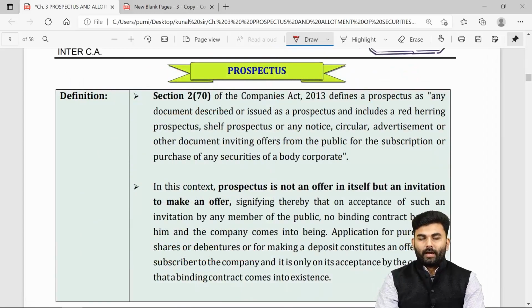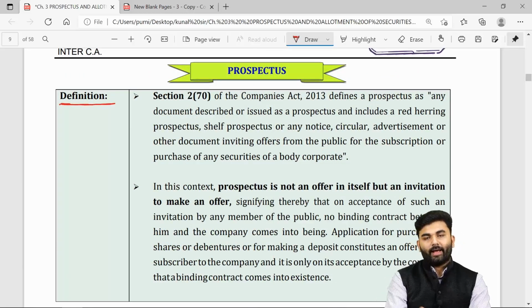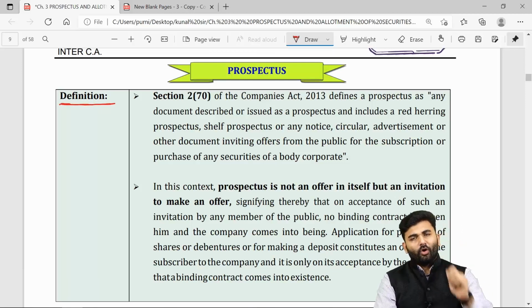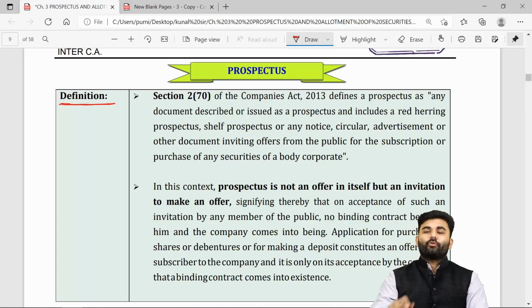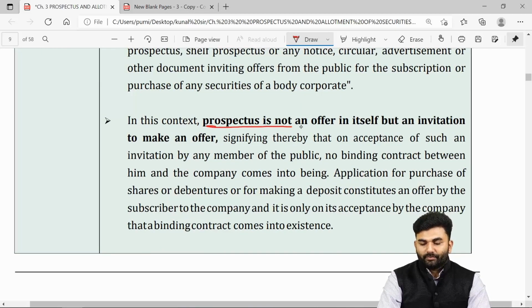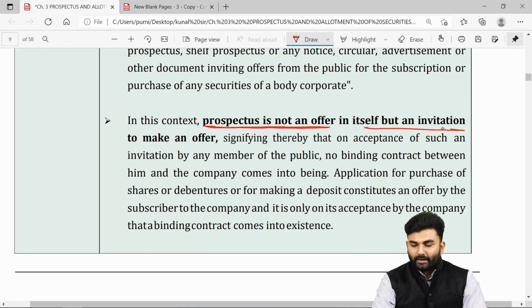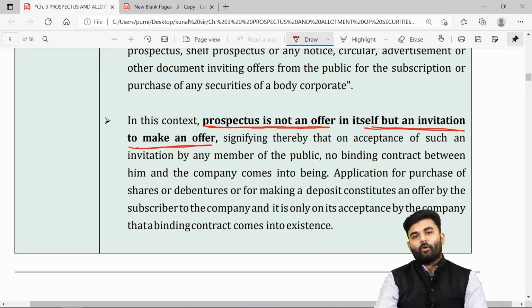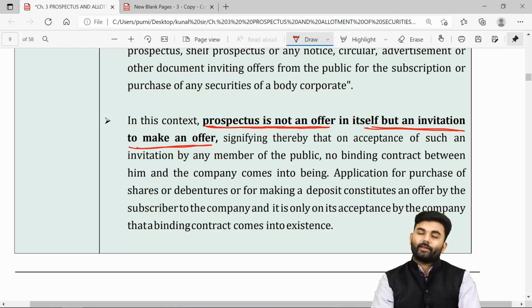Let us move on ahead towards the next part of this topic, that is the definition of the word prospectus. Whenever a company wants to go for a public offer, that company needs to first issue a prospectus. As it has rightly been said, a prospectus is not an offer. In fact, it is an invitation to an offer. The company issues a prospectus, and the investors will start giving an offer.